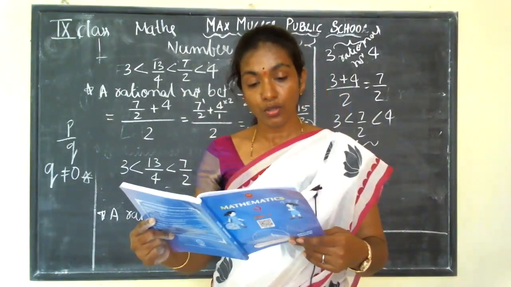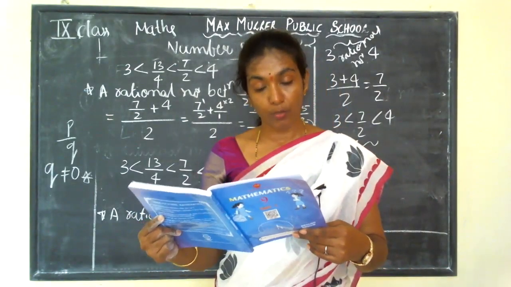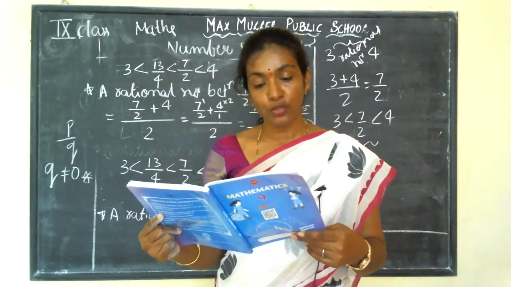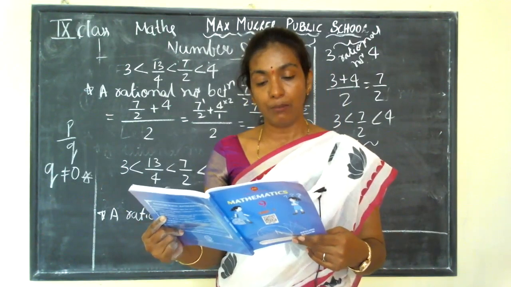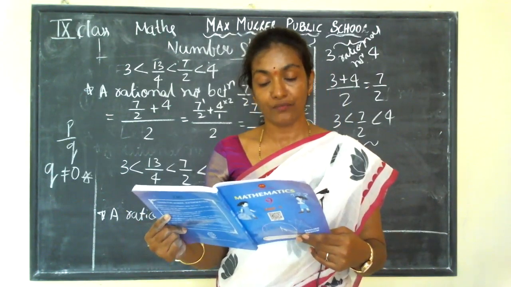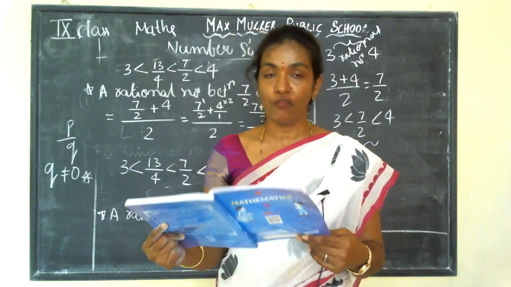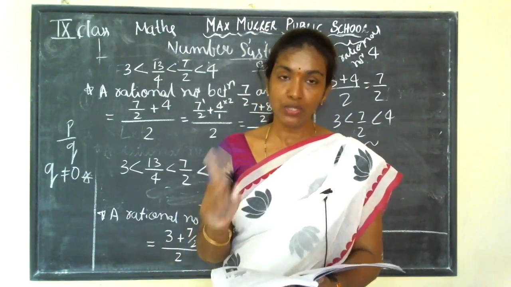One more problem is there. Find 5 rational numbers between 3 by 5 and 4 by 5. Okay, try to do it yourself.